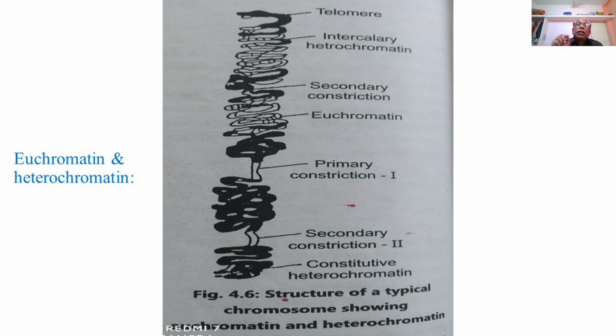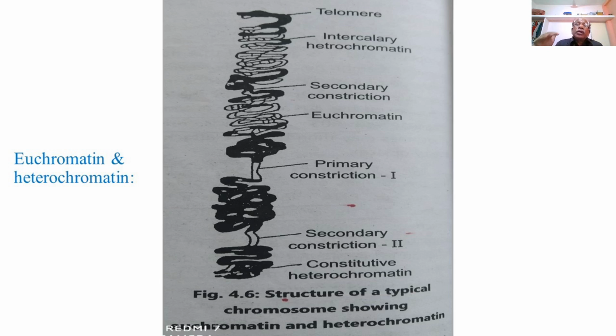Then there are intercalary heterochromatids, which are a small amount of compact DNA, which is also present at the end of the chromosome or in the extremity or the end of the chromosomes near the telomere. Then follows a loose coiling of the DNA or a loose coiling of the chromatin material called intercalary heterochromatin.